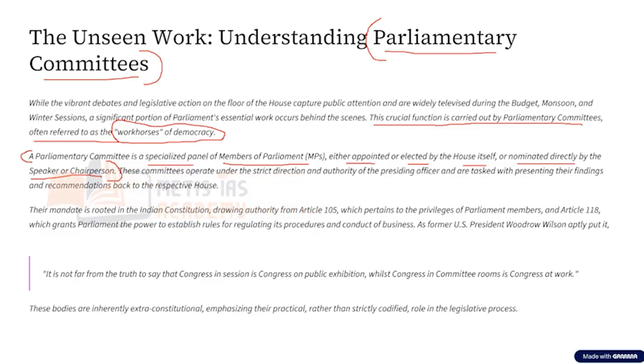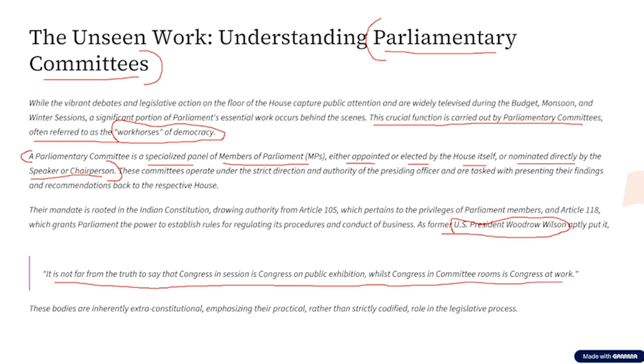At this point of time, it is also important to recall what former US President Woodrow Wilson said. He said that it is not far from the truth to say that the Congress in session is Congress on public exhibition, whilst the Congress in committee rooms is the Congress at work. Now, what is the Congress that he is referring to here? Woodrow Wilson is referring to the US Parliament. The body that is similar to the Parliament in the US is what we call the Congress.